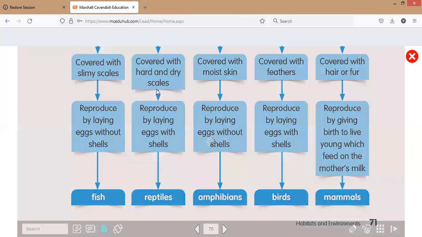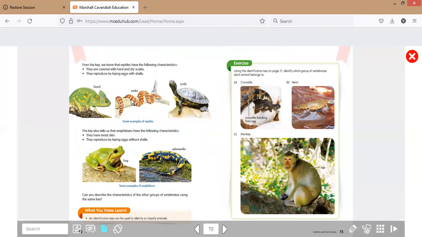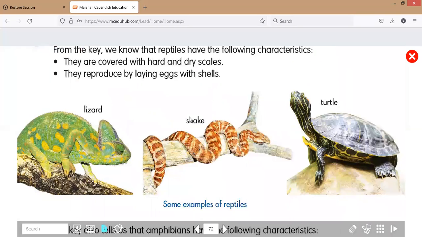And I continue with these examples. Some examples of reptiles, with the characteristics explained before: the first example is a lizard, and a snake and a turtle.